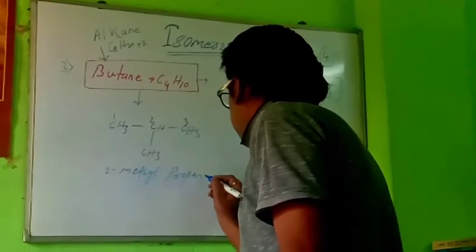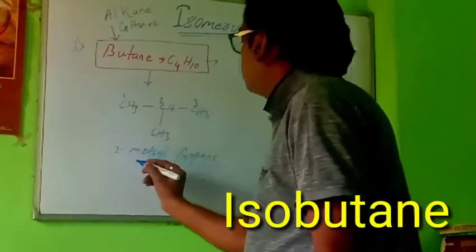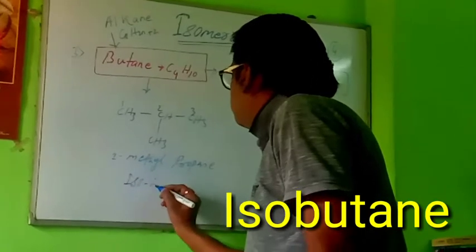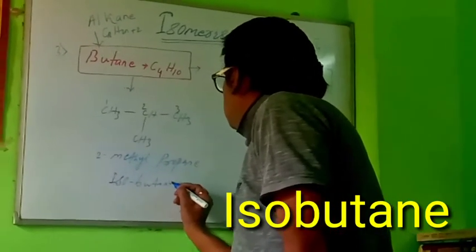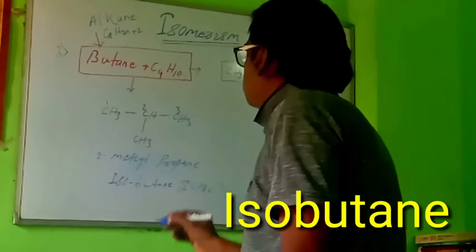This is the IUPAC name, 2-methyl propane. But what is the common name? This one is common as isobutane. This one is IUPAC name, and this one is common name.